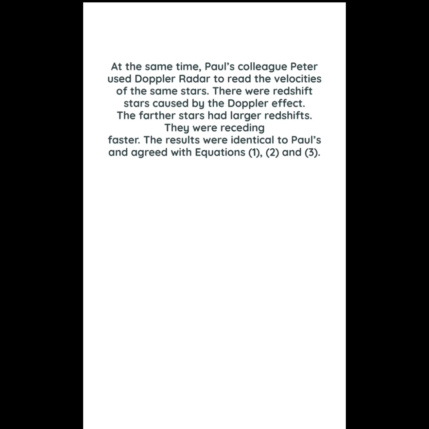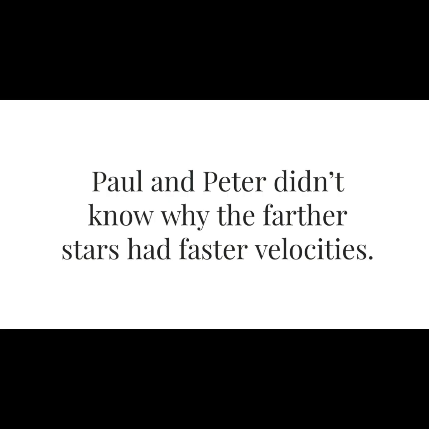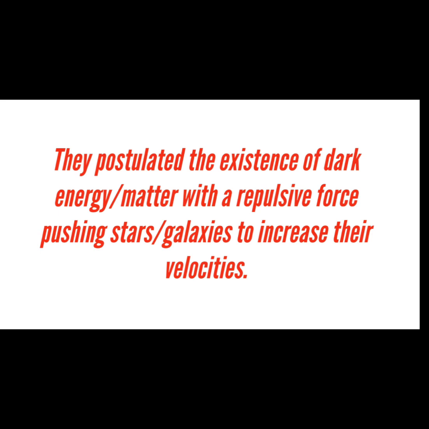At the same time, Paul's colleague Peter used Doppler radar to read the velocities of the same stars. There were redshift stars caused by the Doppler effect. The farther stars had larger redshifts. They were receding faster. The results were identical to Paul's and agreed with equations 1, 2, and 3. Paul and Peter didn't know why the farther stars had faster velocities. They postulated the existence of dark energy matter with a repulsive force, pushing stars' galaxies to increase their velocities.